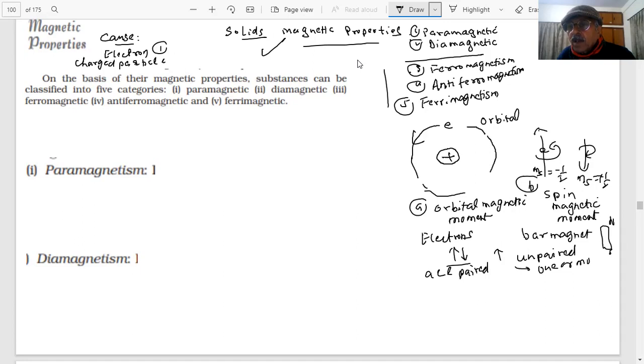Then there is a magnetic field, and here there is a cancellation of the field. As you can see, north-south and south-north with opposite spin, as I have shown here. Therefore, different solids will show different types of magnetic behavior, and all the result is the electron, students.